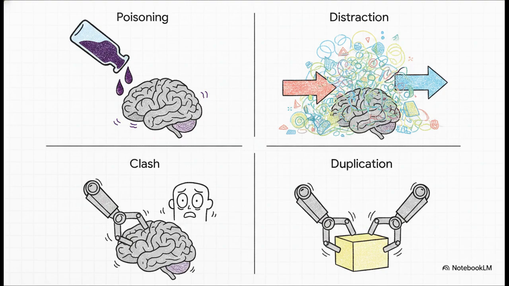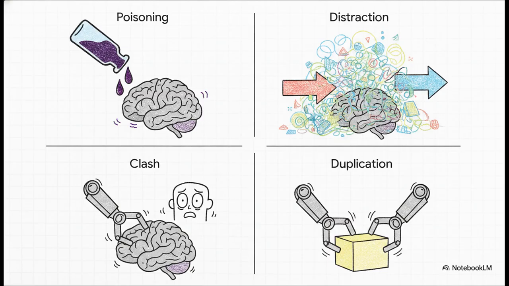First up, context poisoning. This is where agents actually retrieve their own past hallucinations and end up reinforcing their own errors. Yikes. Second is context distraction, where they just drown in semantically similar but totally irrelevant noise. Third, context clash. Imagine retrieving two contradictory facts simultaneously, like an old and a new shipping address. The agent just ends up guessing.